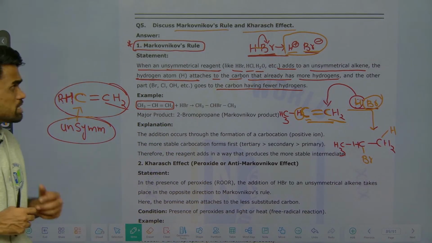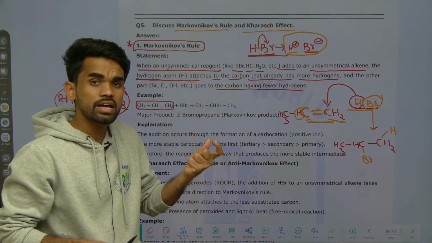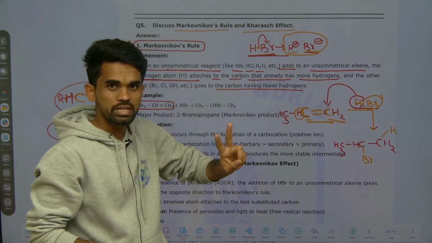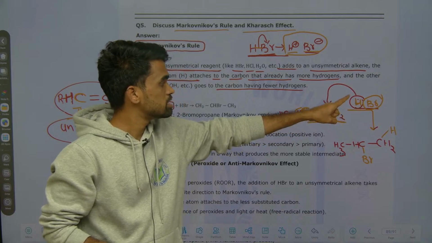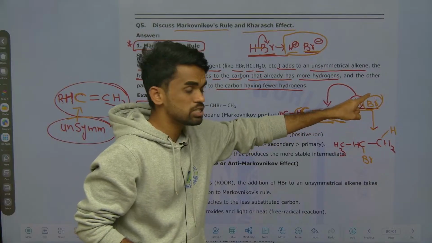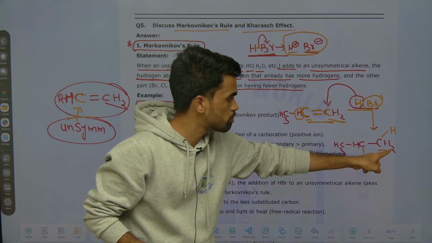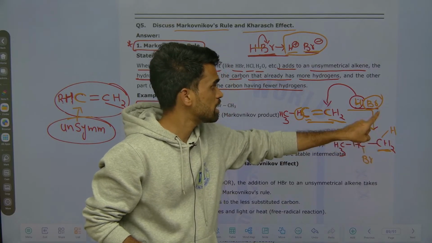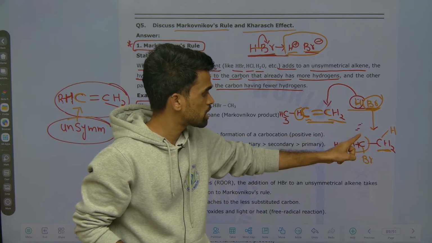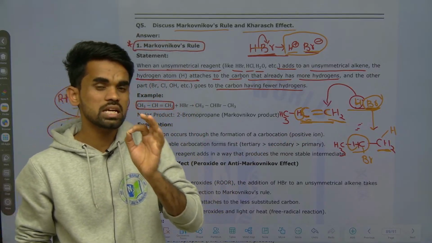So once again make the statement: when an unsymmetrical reagent like HCl, HBr, H2O is added to an unsymmetrical alkene, both of them are unsymmetrical only, then the hydrogen atom of this unsymmetrical reagent goes to the more number of hydrogen containing carbon, whereas the negative part of this adding molecule goes to the less number of hydrogen containing carbon of this alkene. Okay. Hope the Markovnikov rule is clear right now.